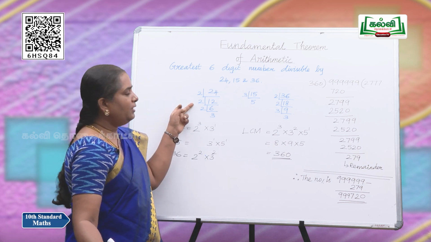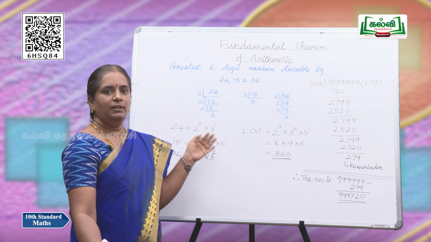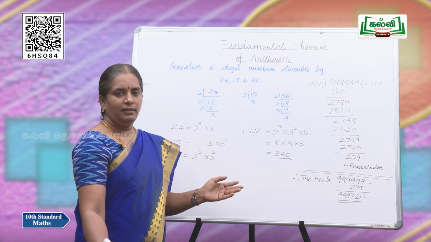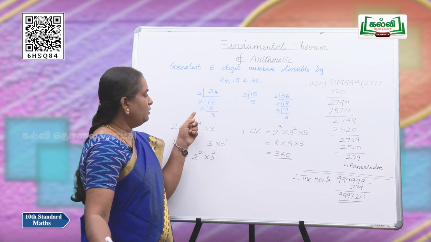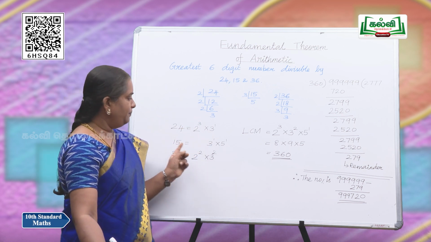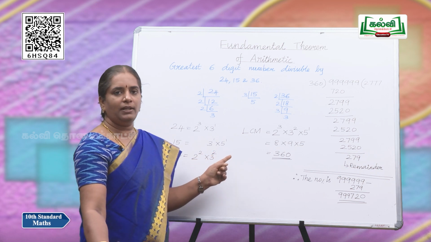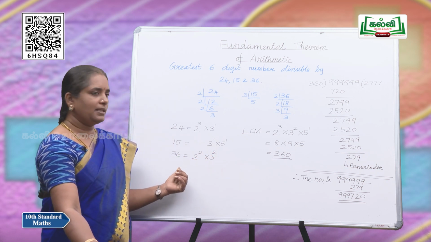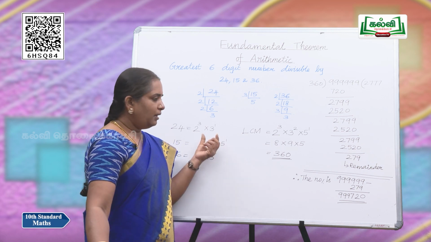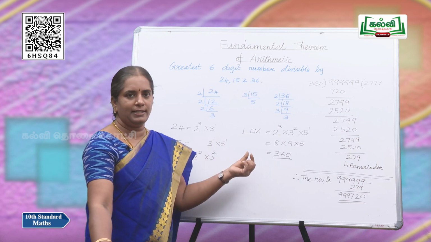So, we are going to find the least common multiple using the prime factorization method, that is using our fundamental theorem. So, we are going to split 24 as 2 power 3 into 3 power 1, 15 as 3 power 1 into 5 power 1 and 36 can be split as 2 power 2 into 3 power 2. Of these, we are going to find LCM.